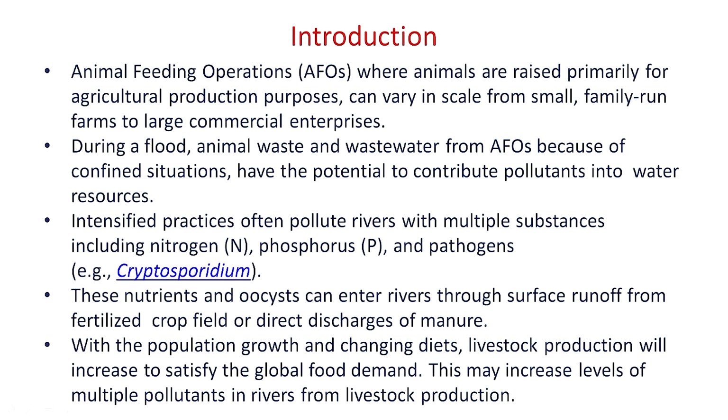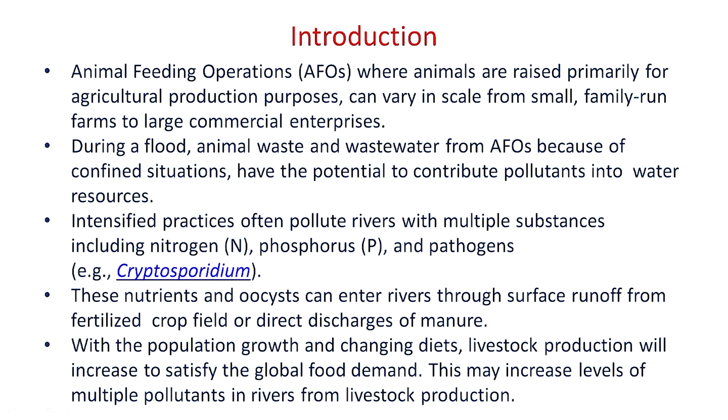Different regulatory frameworks. Animal feeding operations, where animals are reared for different products like meat and milk, vary in scale of operation, maybe small scale run by farming laborers or large intensive livestock farming systems.